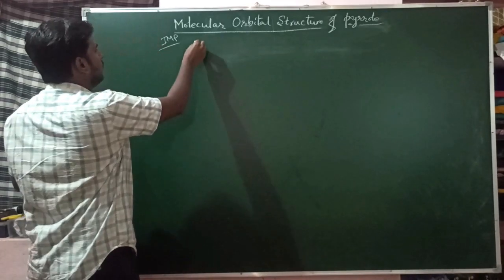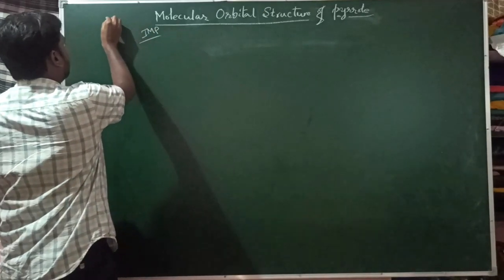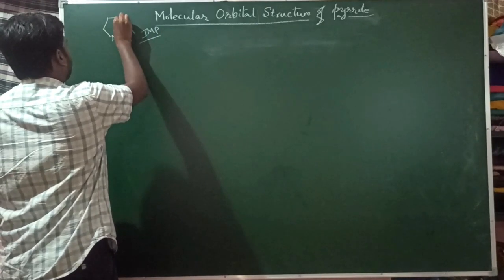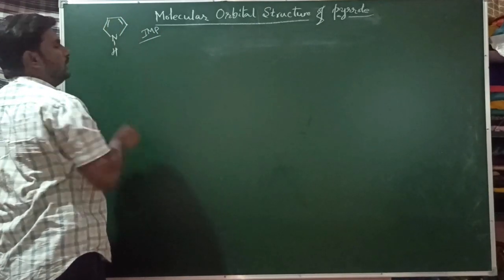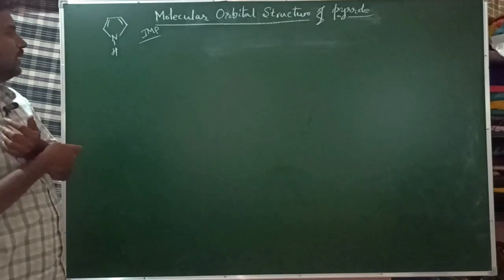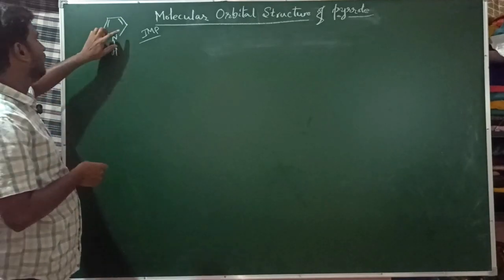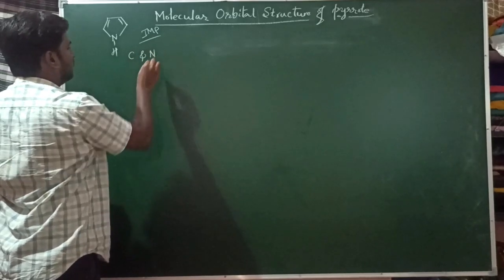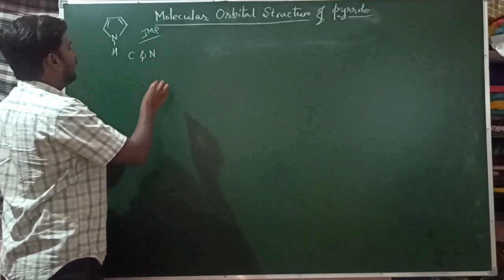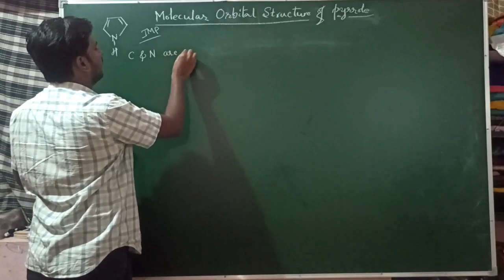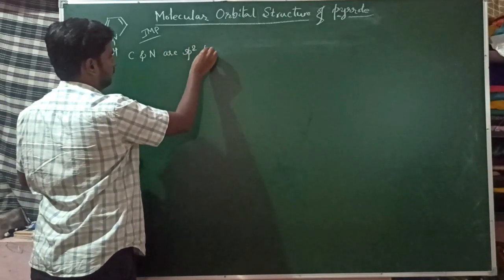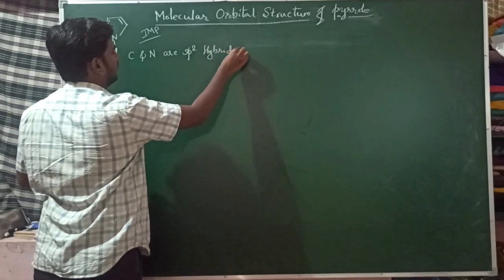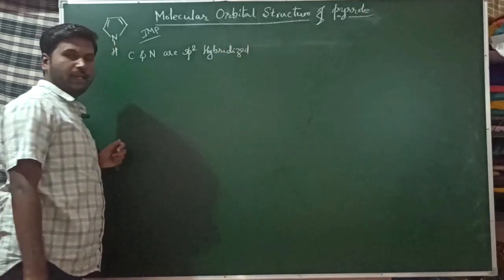You have already seen the structure of pyrrole, a 5-membered heterocyclic ring. In the ring, if you see, there are carbon and nitrogen atoms, and both of them are sp2 hybridized in pyrrole.